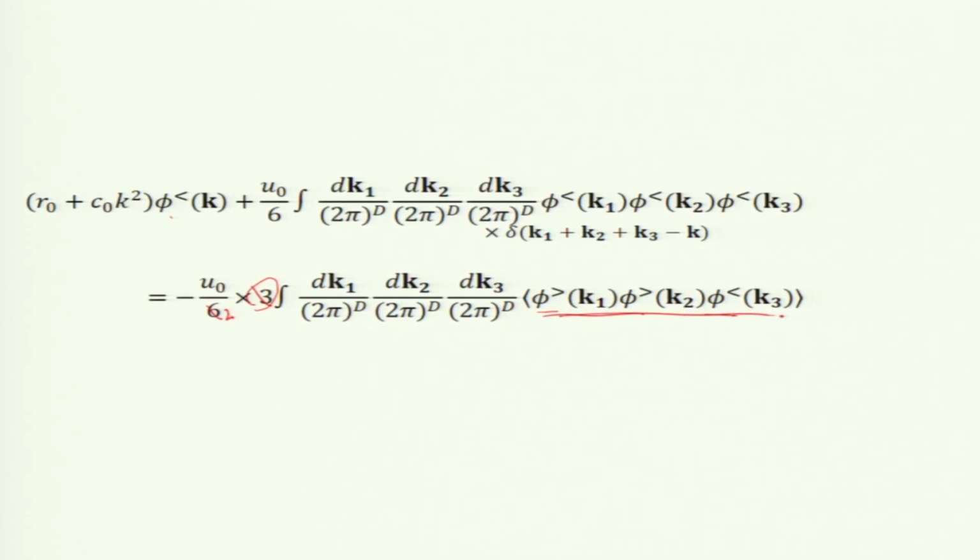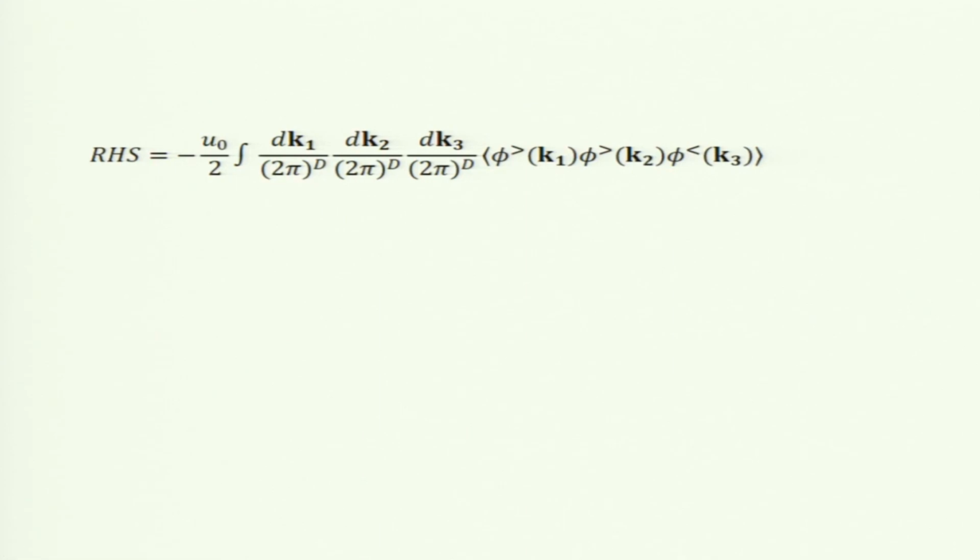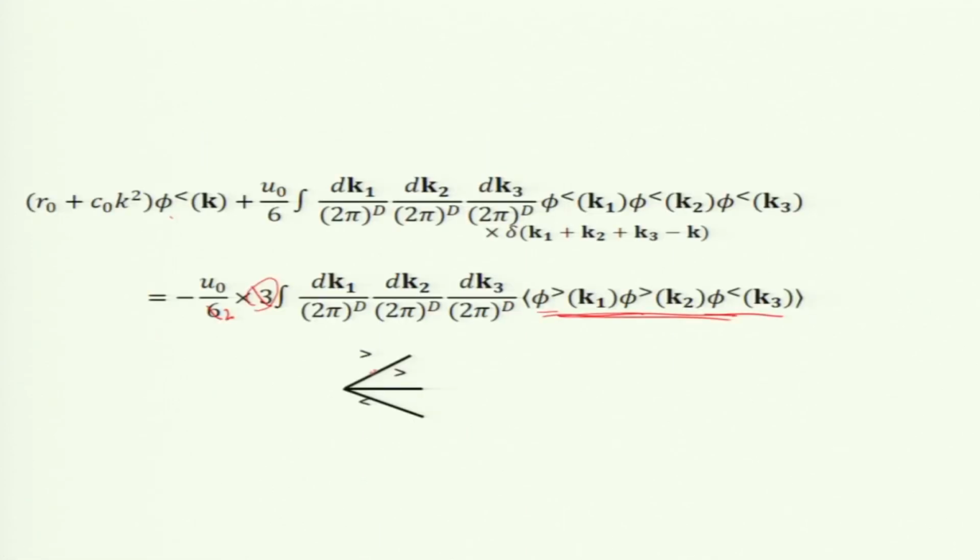Now, I need to compute this, 2 greater and 1 less. So, 1 less will come out, nothing happens to 1 less, and greater will be. So, in fact, the Feynman diagram will be just looking like this, 2 greater and 1 less, and this is a vertex which is u naught by 2. Okay. Now, I need to compute this.